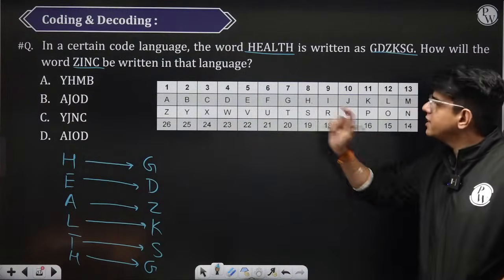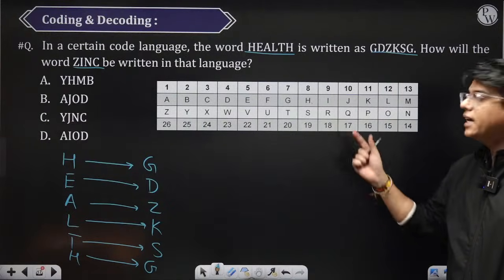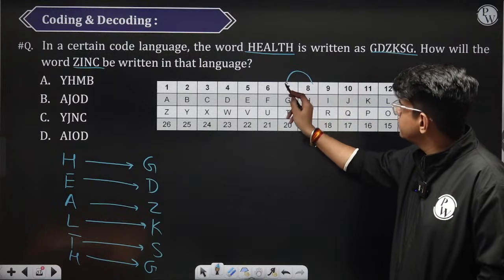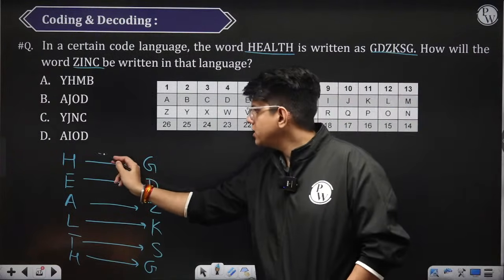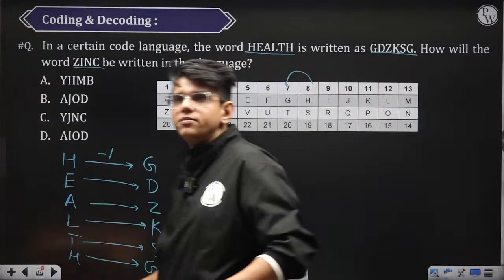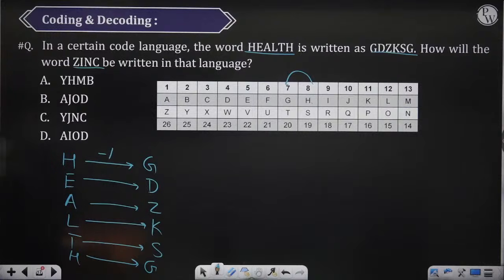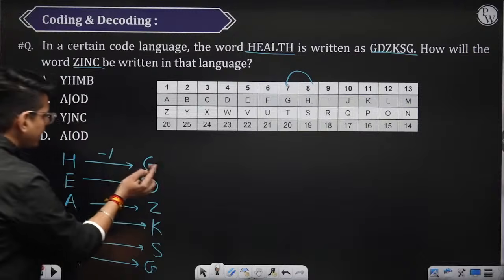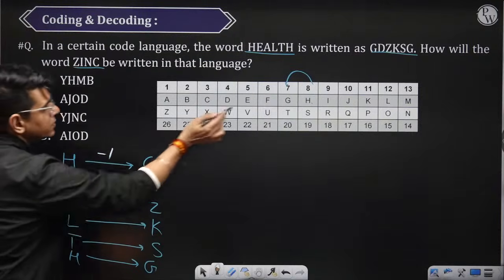H minus 1 is equal to G. How is E connected to D? Minus 1, minus 1, minus 1, right? So H is connected to G by minus 1.